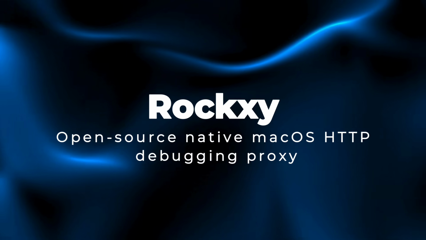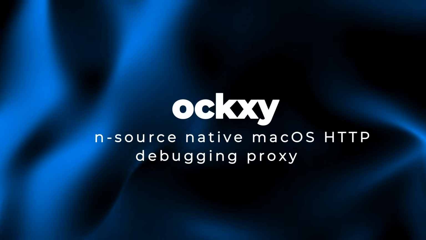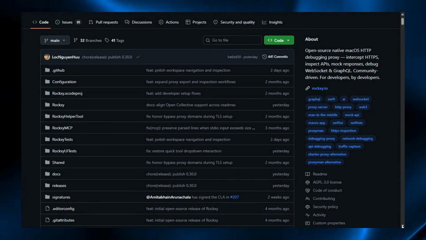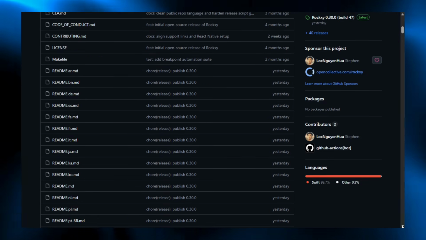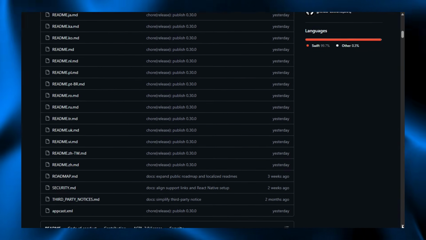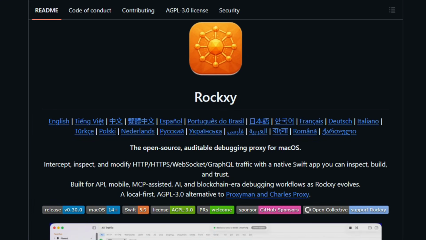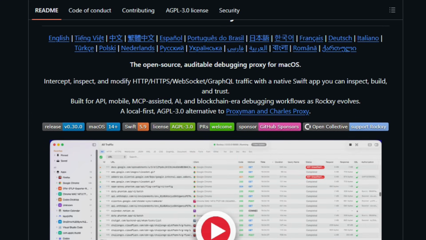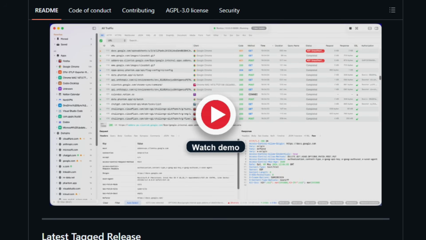Project number 13. Rockxy, open-source native macOS HTTP debugging proxy. Rockxy is an open-source native macOS HTTP debugging proxy that lets developers intercept, inspect, and modify network traffic. It captures HTTP, HTTPS, WebSocket, and GraphQL requests from any Mac app, command line tool, or iOS device, decrypting HTTPS through a root certificate it generates on first launch and seals in your keychain.